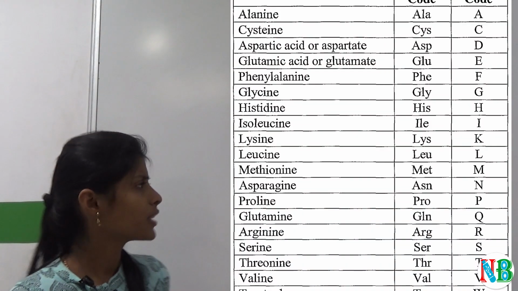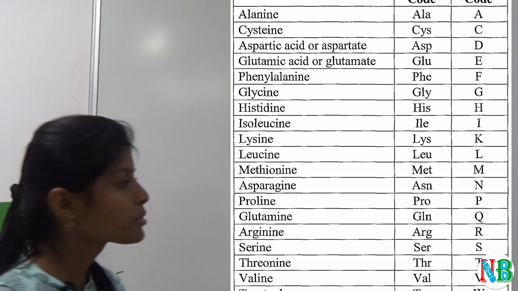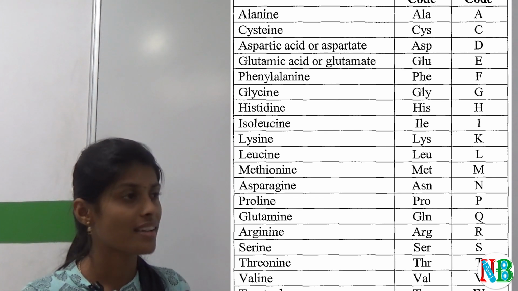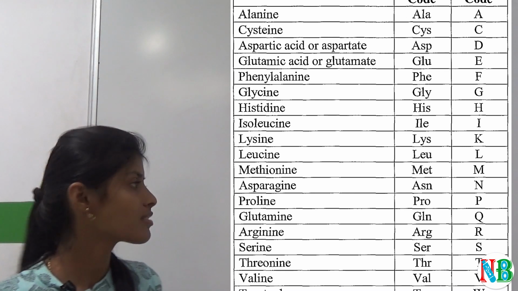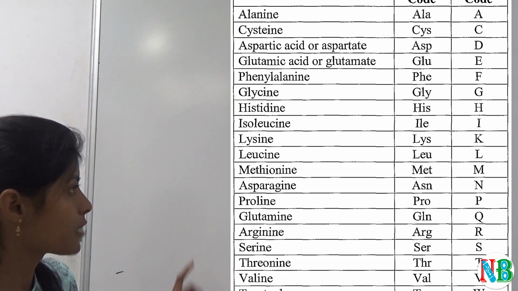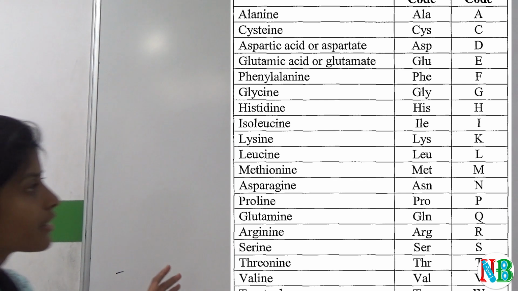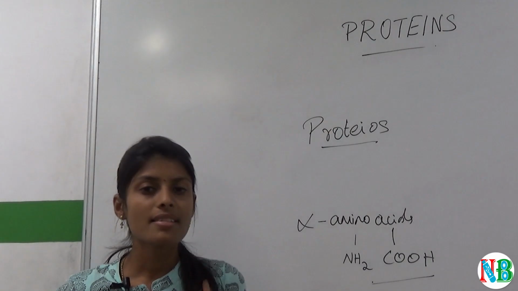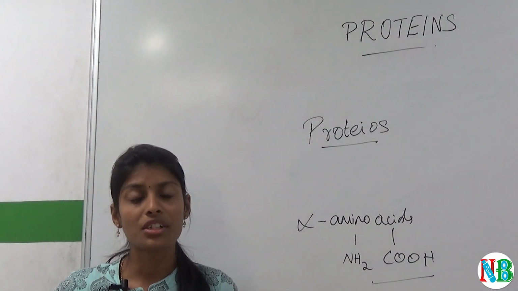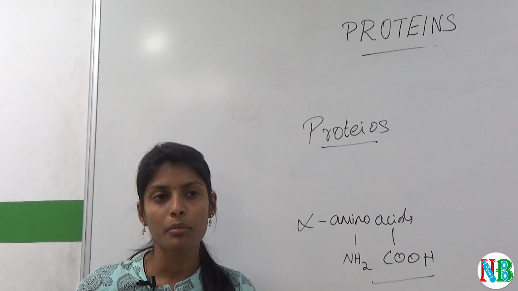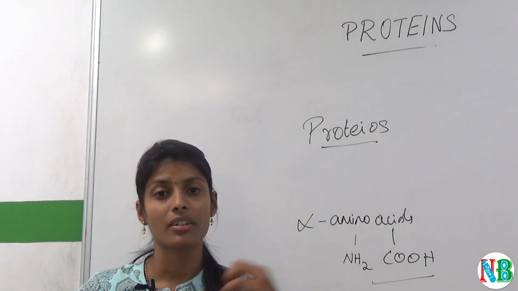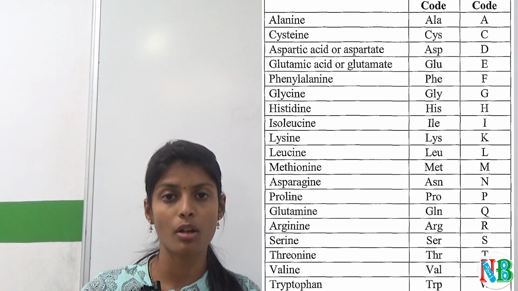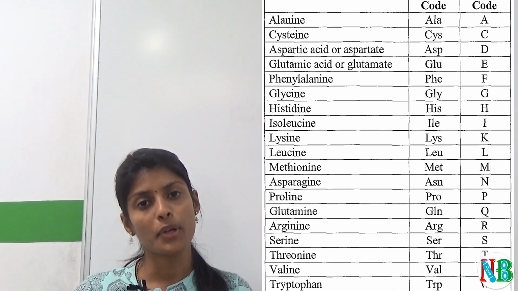In this image you can see a table. Amino acids can be represented generally by a 3-letter code and sometimes by a 1-letter code. For example, in this table you can see the amino acids named with a 3-letter code and a 1-letter code. And these amino acids are given a trivial name. That means a name that will show the property of that amino acid or the source from where that amino acid has come.